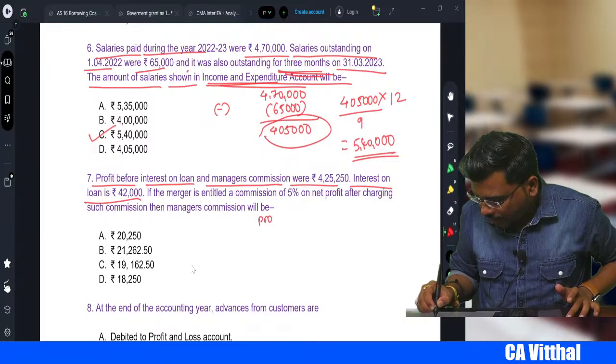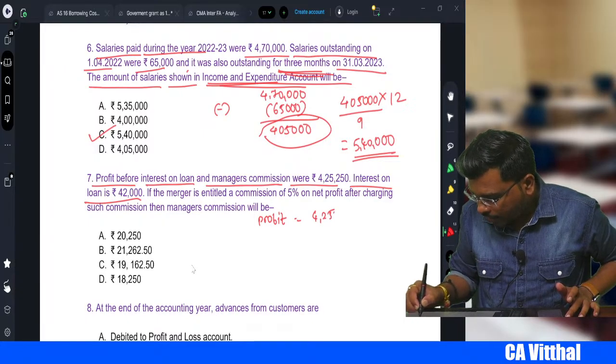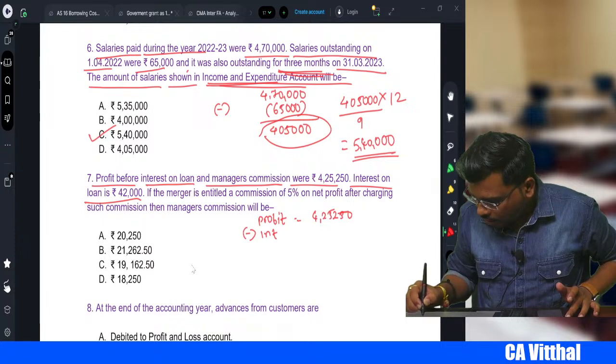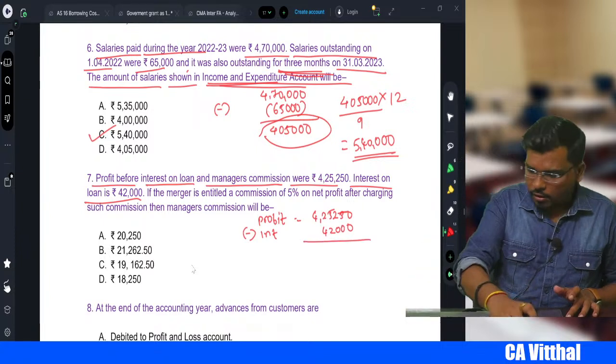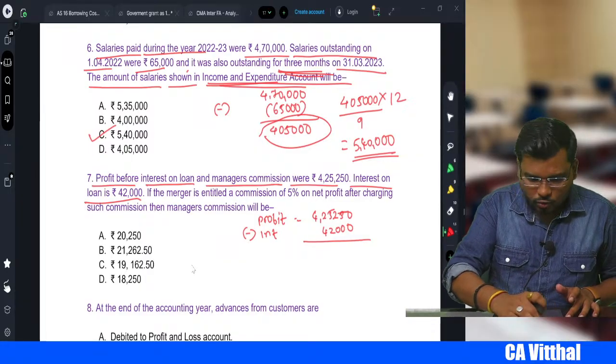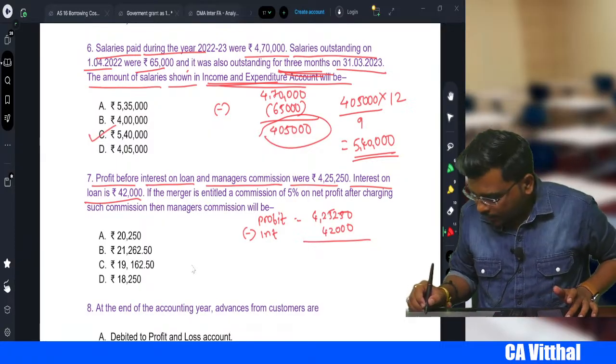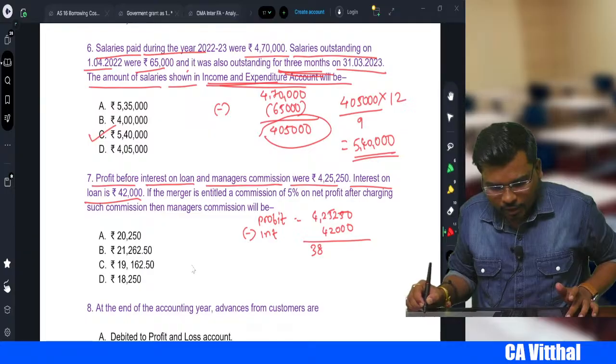So profit is 4,25,250. From this we subtract interest on loan. How much interest on loan? 42,000. Whatever profit we got now, 4,25,250 minus 42,000 is equal to